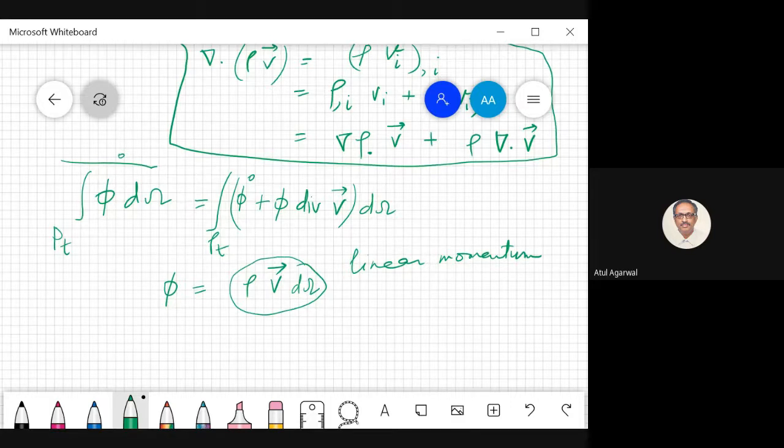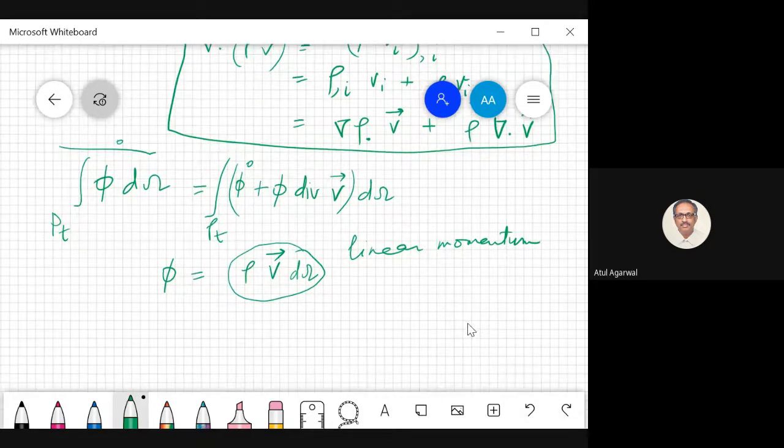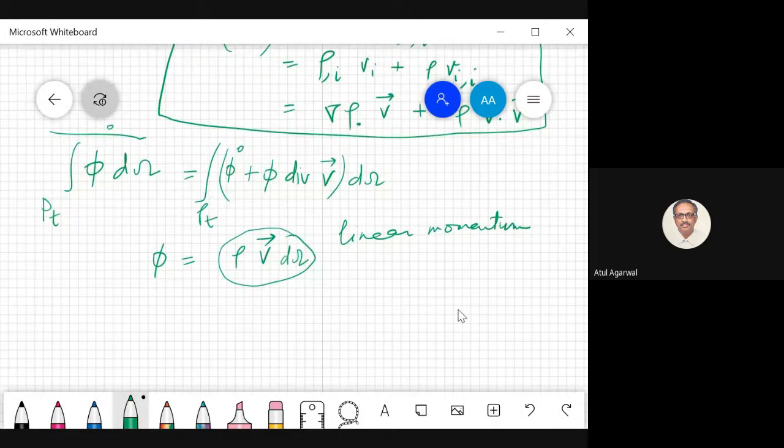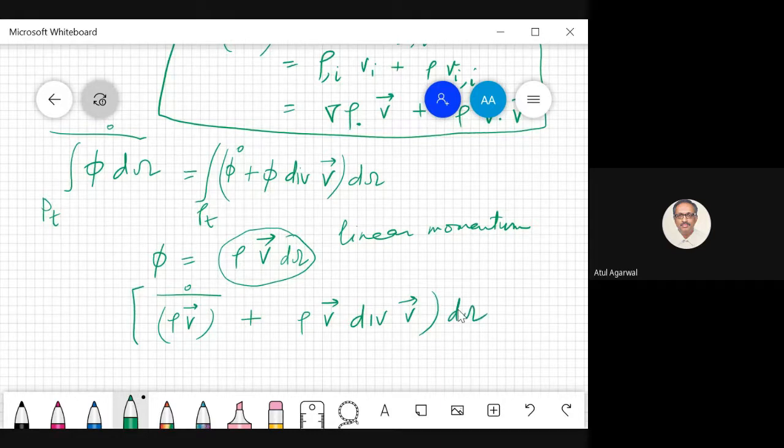So what will this be equal to? Now here instead of phi dot you put the time derivative of rho v plus rho v divergence of velocity d omega integral. And what is this term equal to?